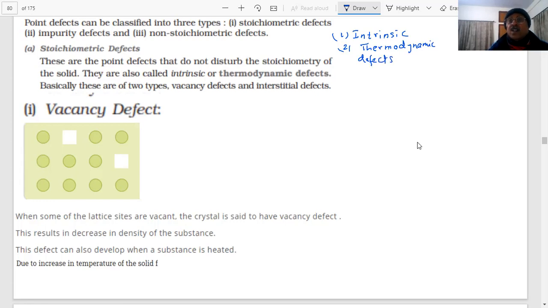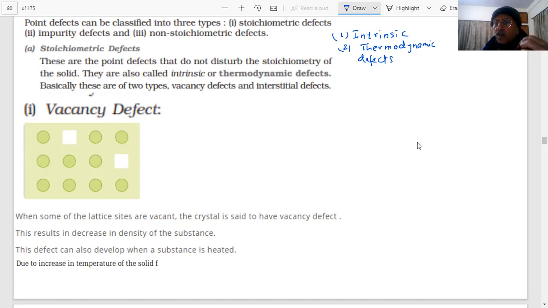That means, student, intrinsic means something which is happening inside, which we also talked about as point defects. We said point defects are of three types: stoichiometric, impurity, and non-stoichiometric. And when the stoichiometry is not disturbed, student, that means if the compound is covalent, we said there are vacancy defects. What is the result of a vacancy defect on the density of the solid?